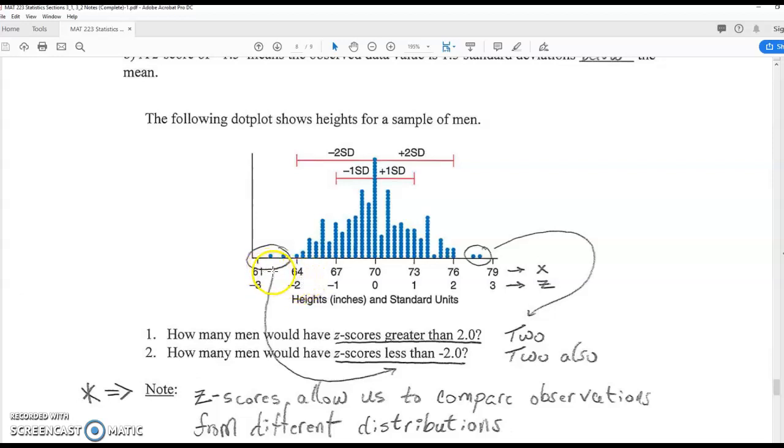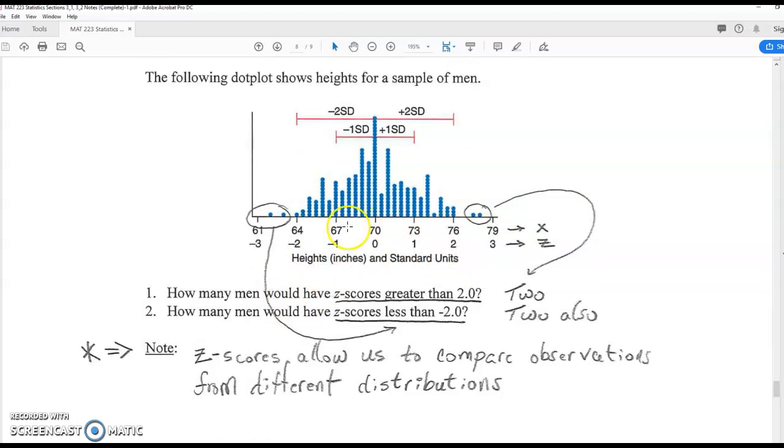Okay, so these are the x values, right? 61 inches, 79 inches. We've got dots anywhere in there. Now, the mean of a data set is going to be converted to 0 for a z-score. So the mean of every data set will be converted to 0. Now, 1 standard deviation above, the standard deviation is 3, so that z-score will be a 1. 1 shows you how many standard deviations above. 76 is 2 standard deviations above, right? If the standard deviation is 3, that puts it at 76. So that z-score would be 2, etc.